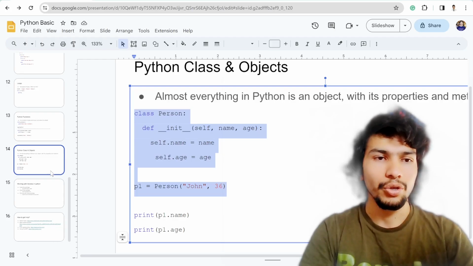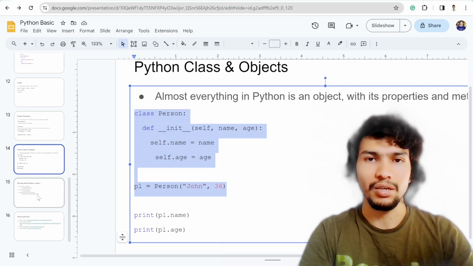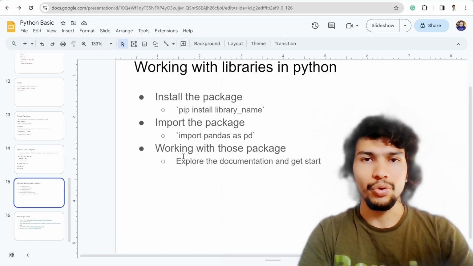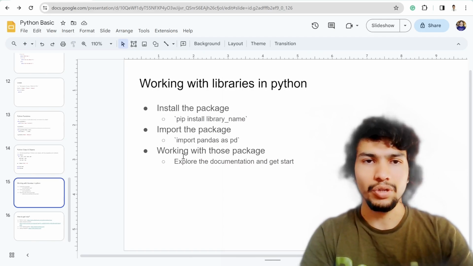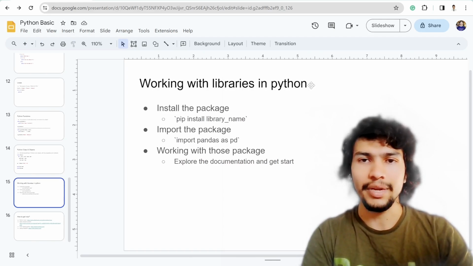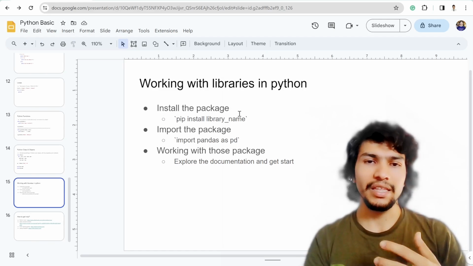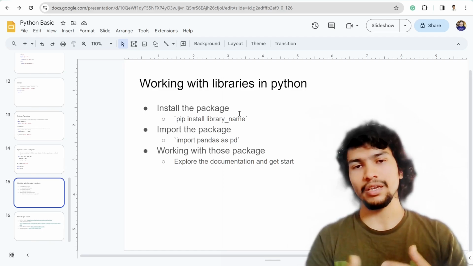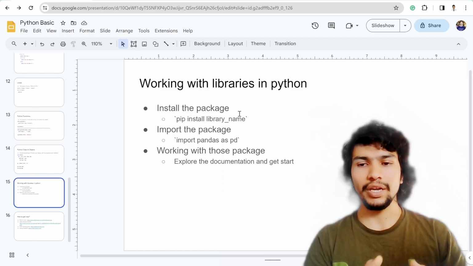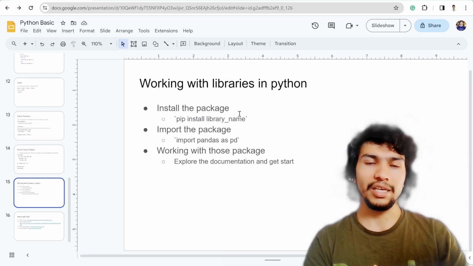All right, so that's all about Python classes and objects. The other thing I want to talk about is working with libraries in Python. Most of the time, we need to install the package and then import it into the Python code, and then you can start working with those packages.